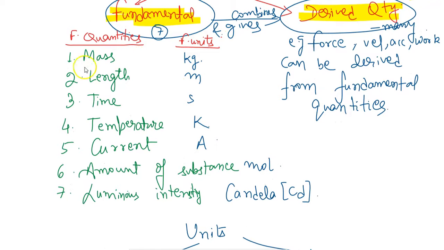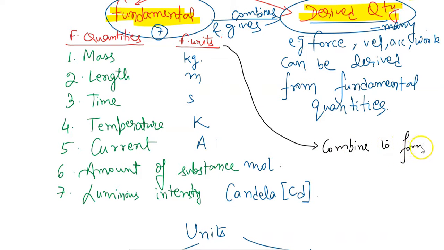Now we know that fundamental quantities will combine to make derived quantity. In the same manner, fundamental units will combine to form derived units.